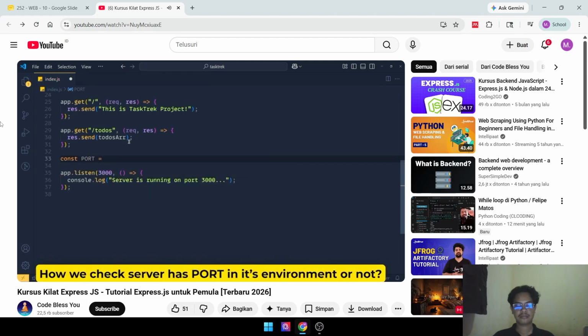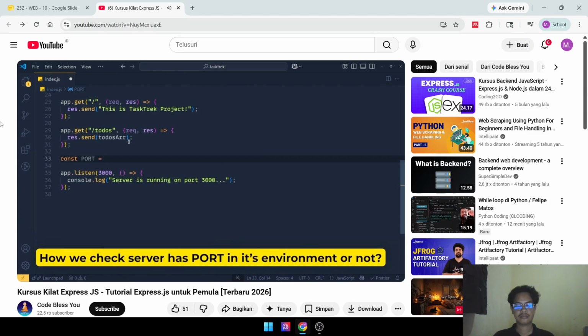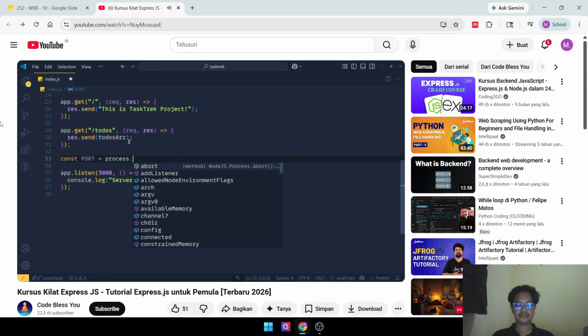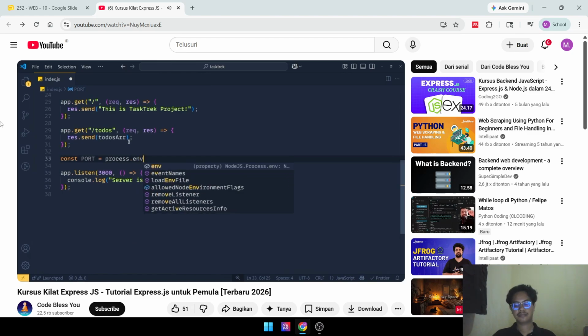Now here, how can we check whether our server has a port in its environment or not? For that, we have one object called process.env. This env is for environment. In this environment, we get all variables which are set by hosting platforms, and .PORT for the port variable.